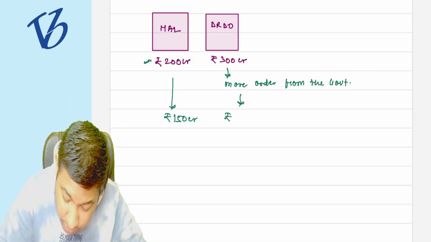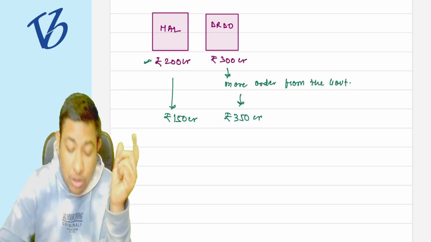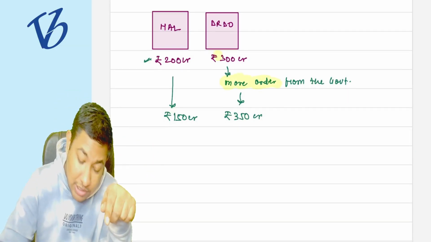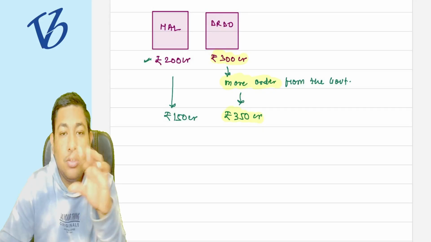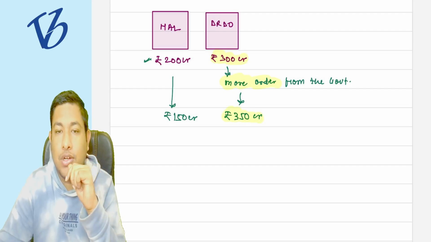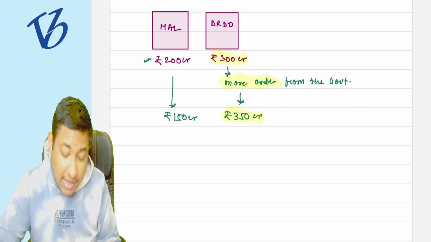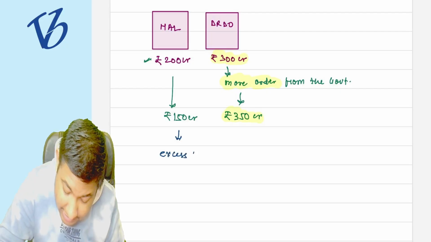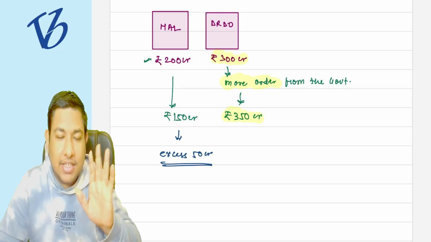But DRDO wants to acquire 350 crore rupees of missile equipment because they got more orders, but they have the license of 300 crore only, and they need 350. So there is an excess of 50 crore rupees of license that they want. So instead of going to the government, they said, HAL, listen, you have an excess 50 crore license, and I need that 50 crore license.